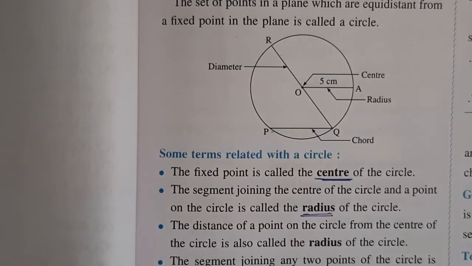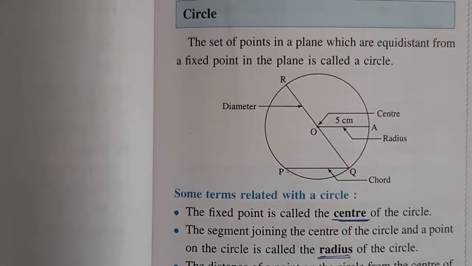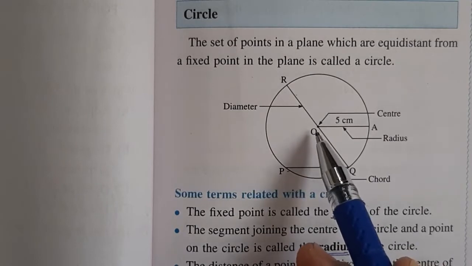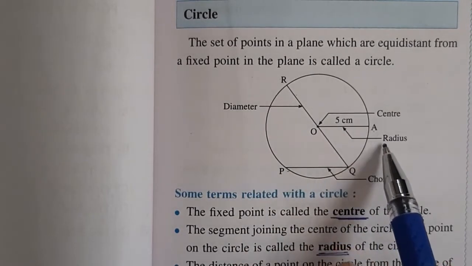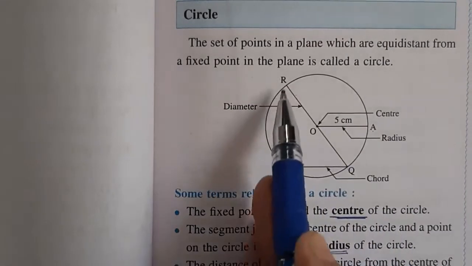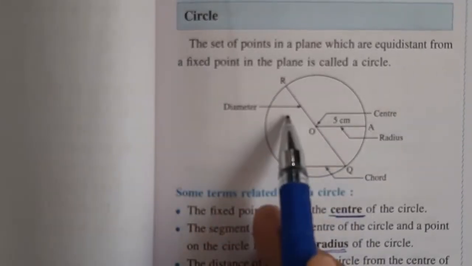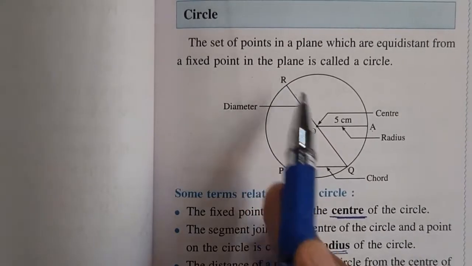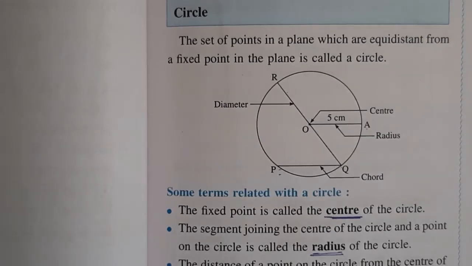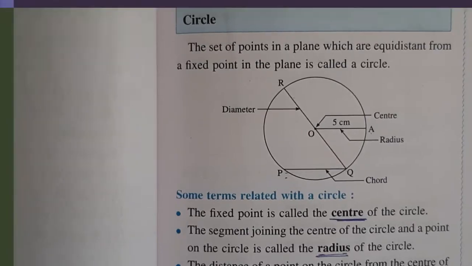Okay, understood everyone? So here we can say that in the figure O is the center of the circle. Segment OA is the radius of the circle. Segment PQ is the chord of the circle. Segment RQ is the diameter of the circle, as well as the longest chord of the circle. Now we will discuss the properties of the chord. For that we have to discuss a theorem. Let's start.